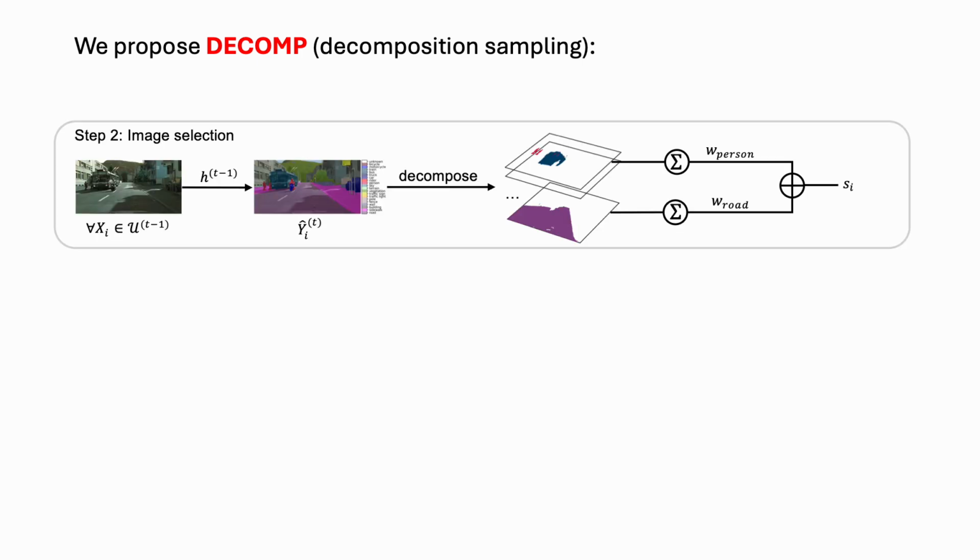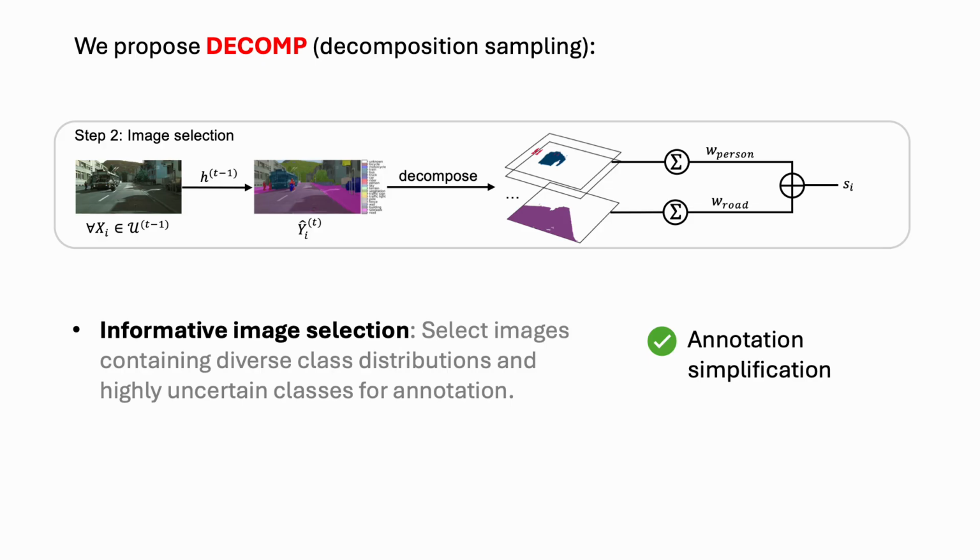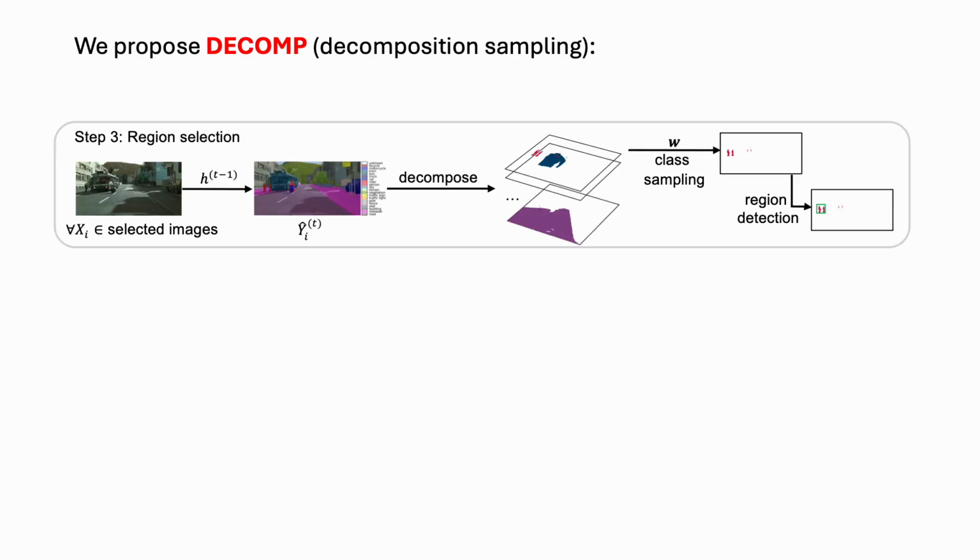In the second step, we select the most informative images based on the class confidence weights. This allows us to find images containing diverse class distributions and especially difficult classes. Identifying such images helps to focus annotations on a small set of images instead of spreading annotation regions widely across a large number of images, thus simplifying the annotation process. And finally, we select the annotation regions from the selected images.